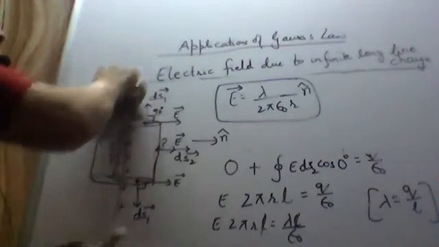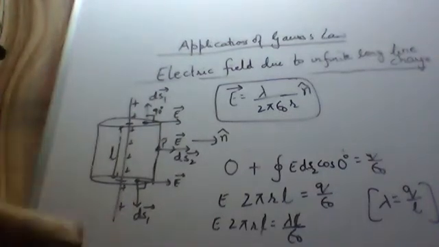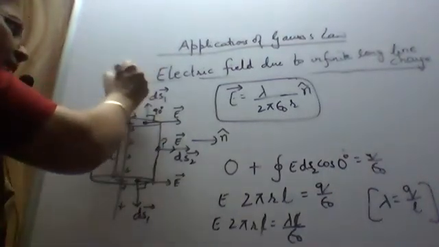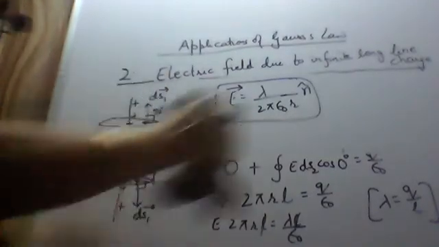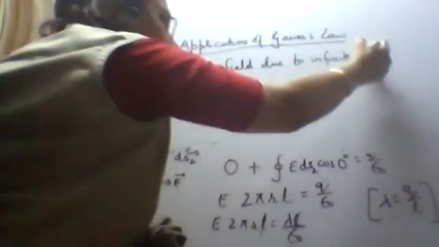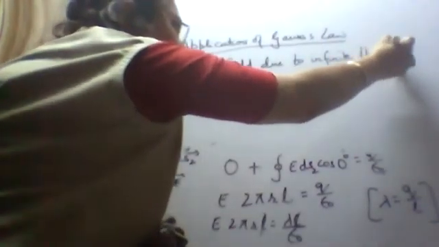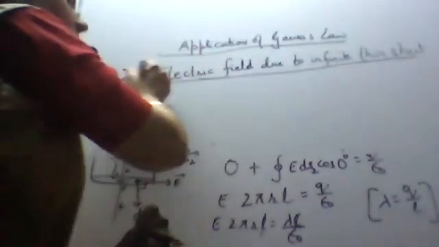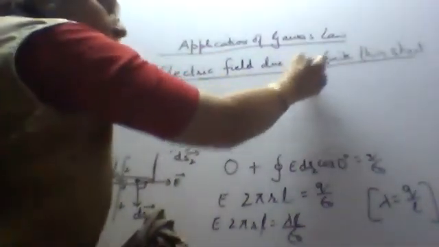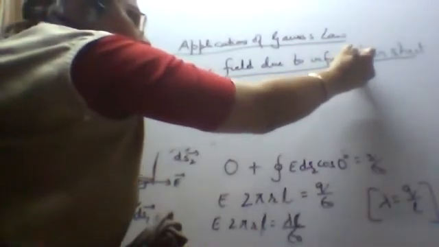So the second application, write down: electric field due to an infinite thin charged sheet.